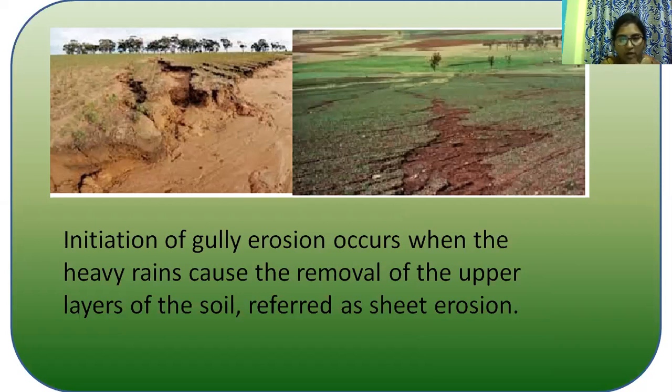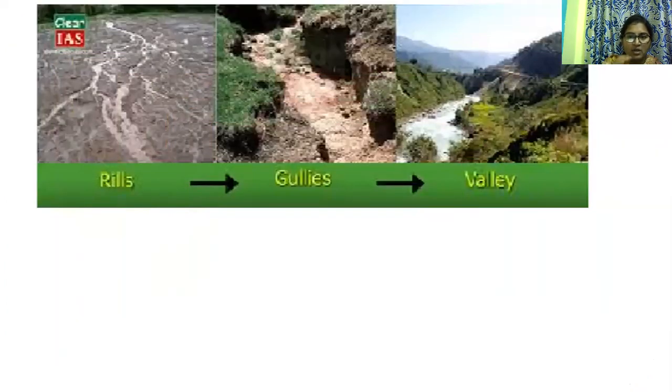The next stage is narrow channels. Falling water in the gully sides carves out a hollow at the bottom of the gully and causes soil erosion from the side of the gully.